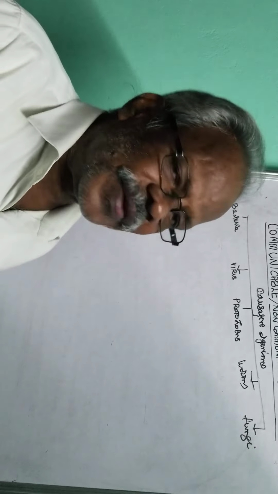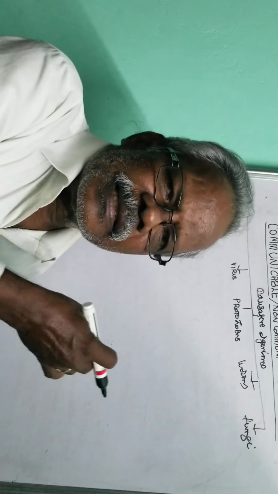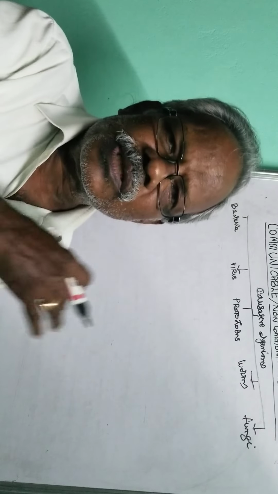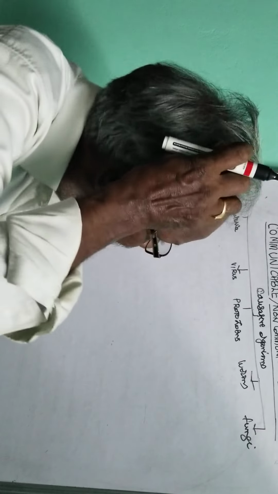Worms, the roundworms and tapeworms, cause some diseases. And then fungi. The fungi are colorless, green color is absent in fungi, and it is a plant, and the fungi cause some diseases. So these are all the causative organisms for disease. Now we will see the diseases caused by bacteria.